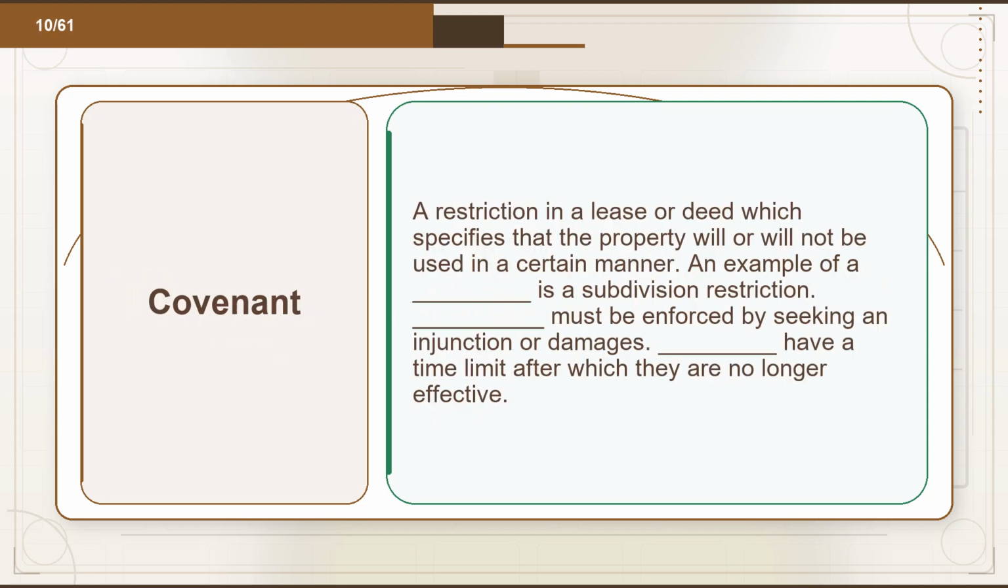Flashcard 10. Term: covenant. Definition: a restriction in a lease or deed which specifies that the property will or will not be used in a certain manner. An example of a covenant is a subdivision restriction. Covenants must be enforced by seeking an injunction or damages. Covenants have a time limit after which they are no longer effective.